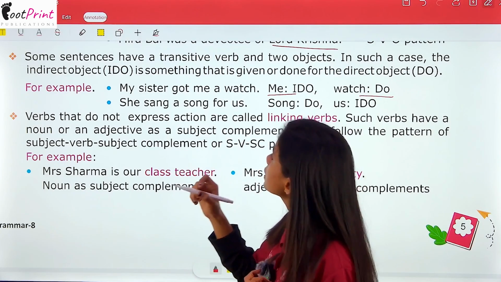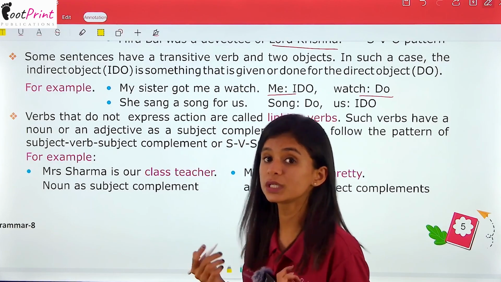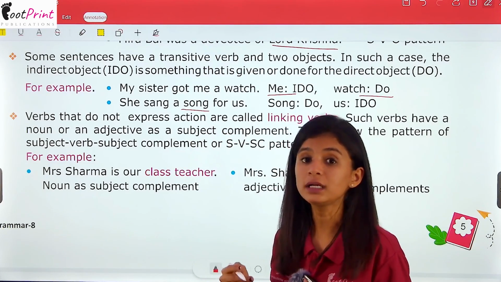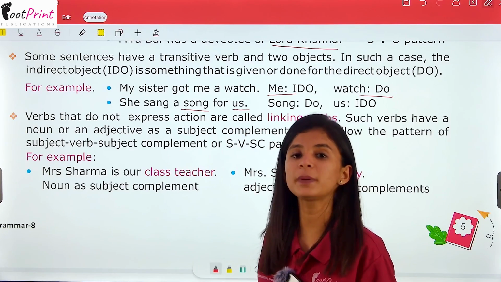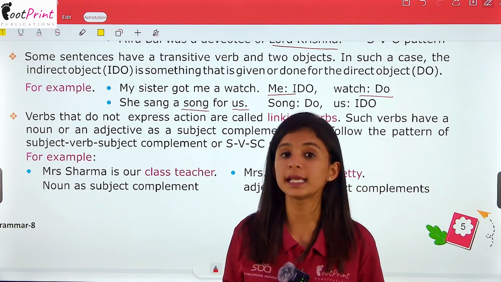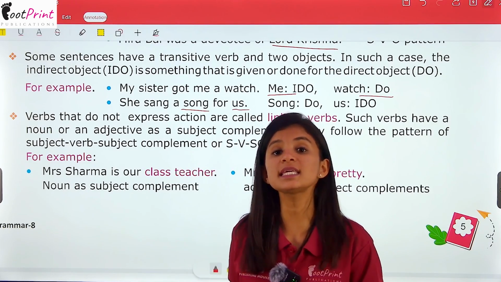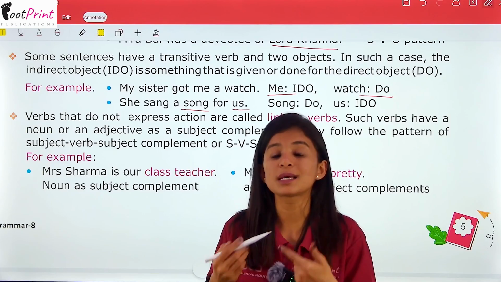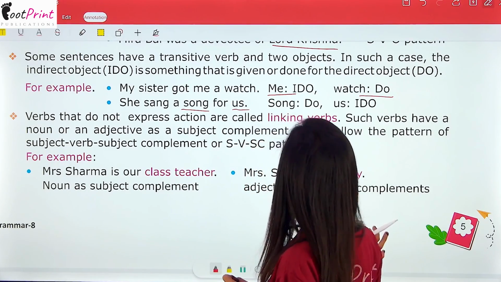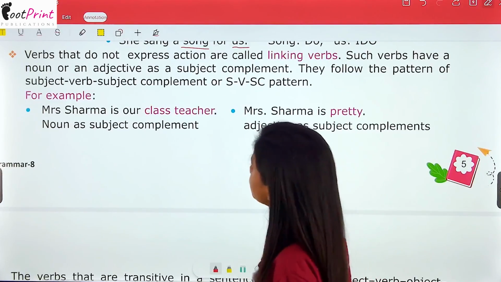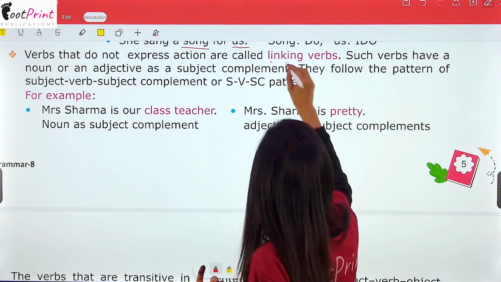Okay? And the second one, she sang a song for me. So the direct object is song and it is being sung for us. तो यहाँ पर indirect object us and direct object is song. Song जो है वो गाया जा रहा है किसी के लिए. So us will be the indirect object and song will be the direct object which is being done for the indirect one.